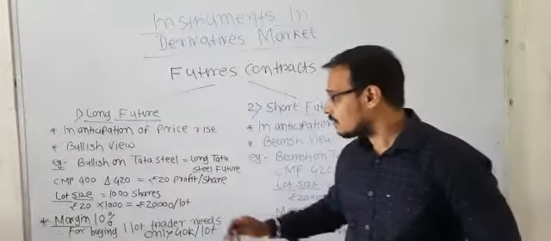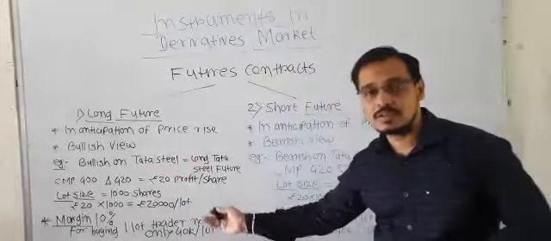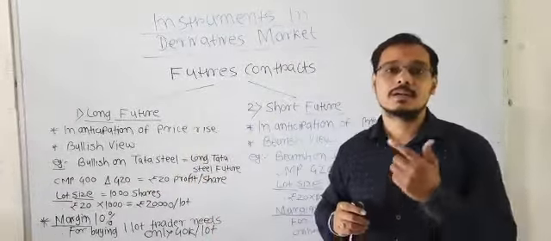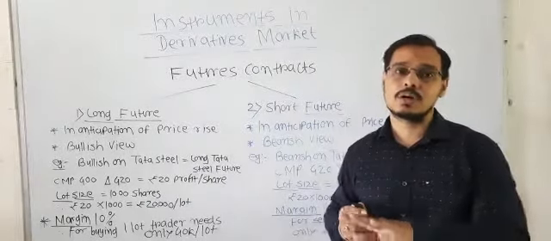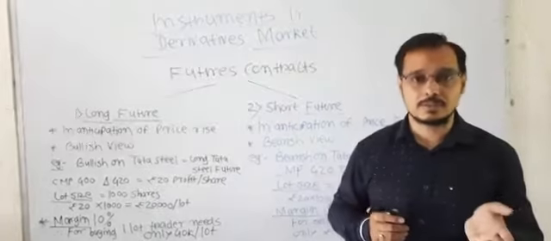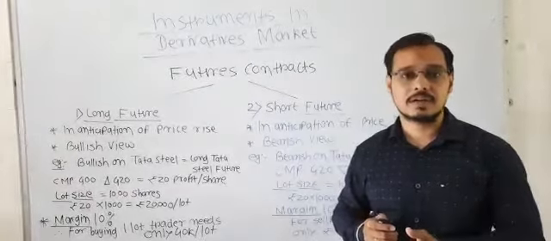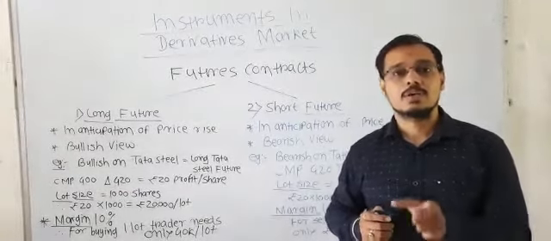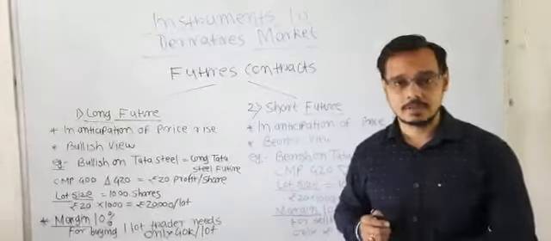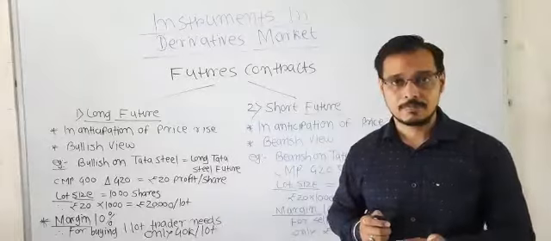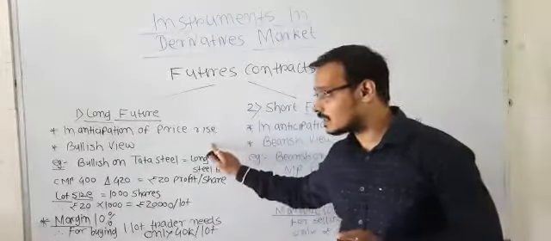For example, you anticipated that the price will go up from 400 to 420, but if the price goes down from 400 to 380 rupees, you will make a loss of 20 rupees per share, that is a loss of 20,000 rupees on 1000 shares, that is one lot. So it is extremely risky.